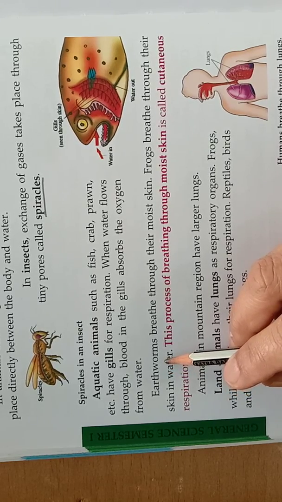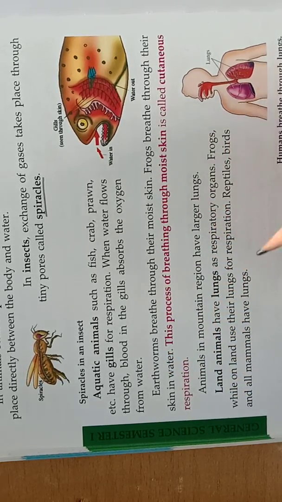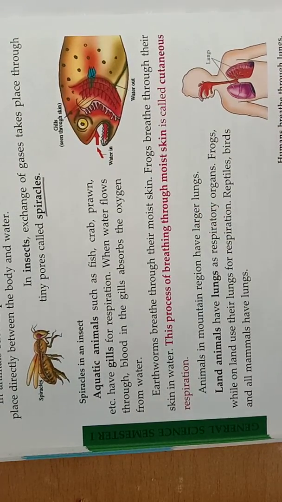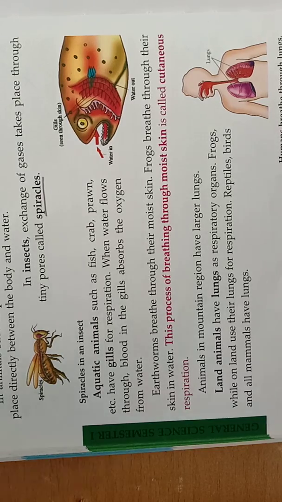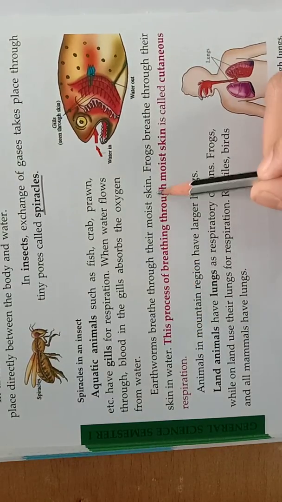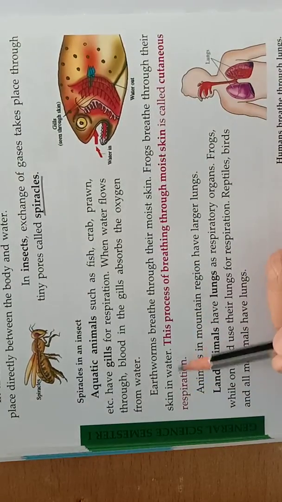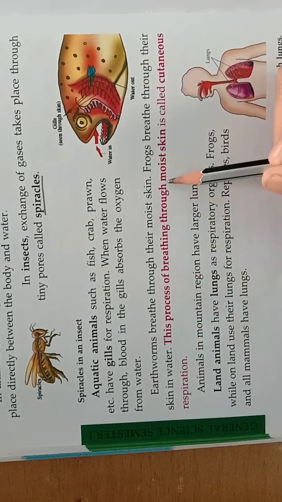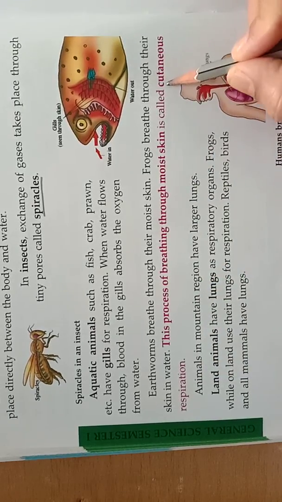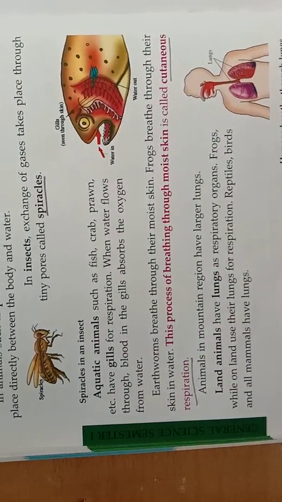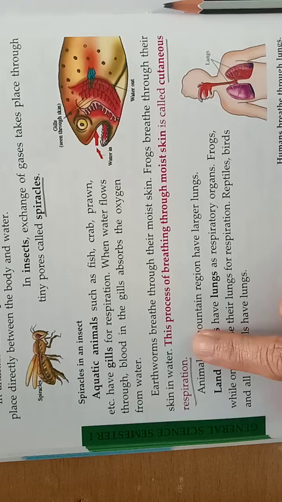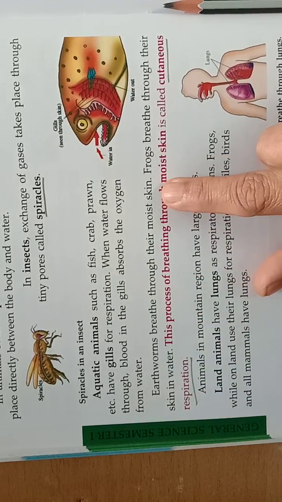Next, we will see about earthworms. Earthworms breathe through moist skin. What is moist skin? See, through the skin. If you touch the frog and all, it will be very watery. Now, earthworms breathe through moist skin and frogs breathe through their skin in water. This process of breathing through moist skin is called cutaneous respiration. What is it called? Cutaneous respiration. Understood? Keep in mind, okay? Moist skin is nothing but wet skin.